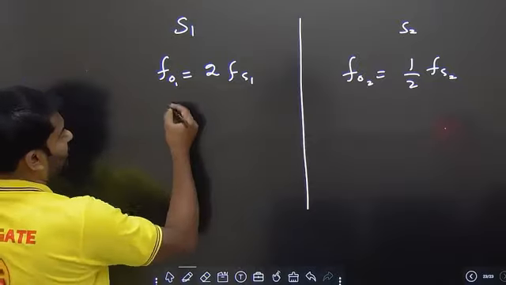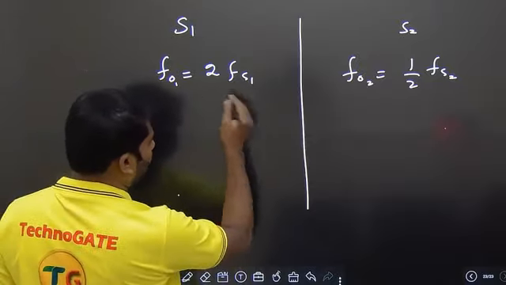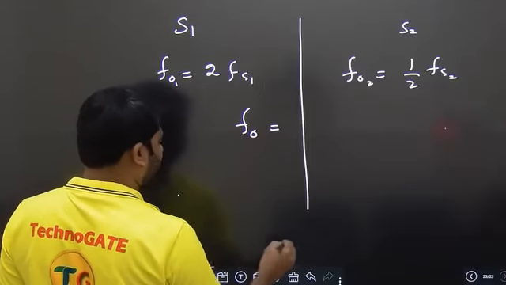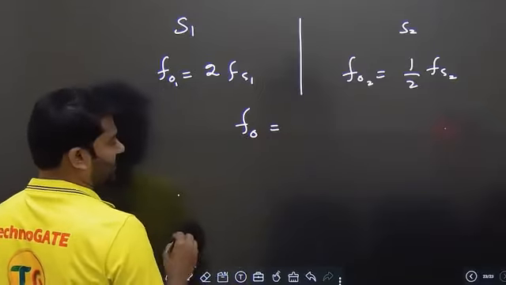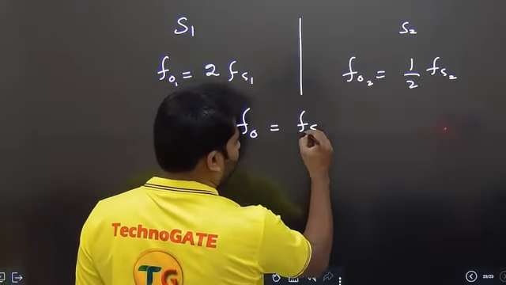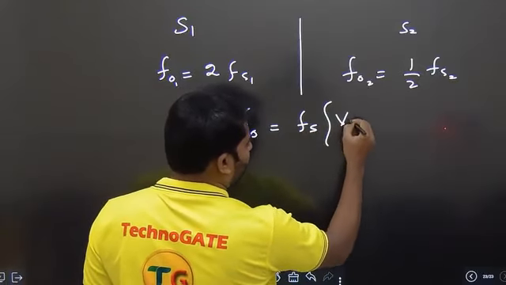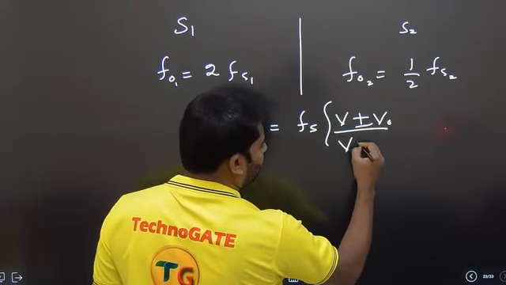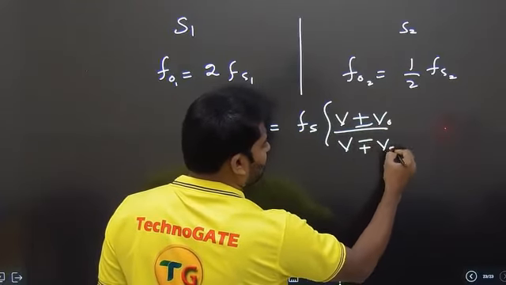We have the general formula between f0 and fs: the apparent frequency of the observer is equal to the frequency of the source into v plus v0 by v minus plus vs.